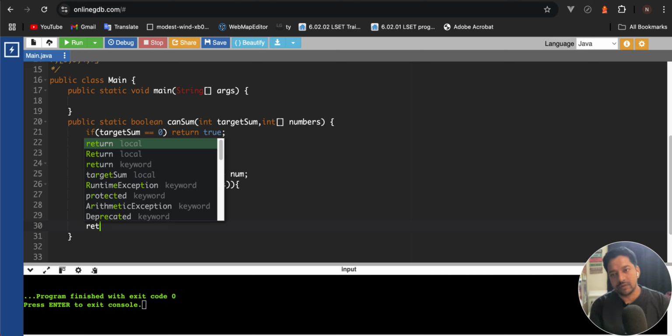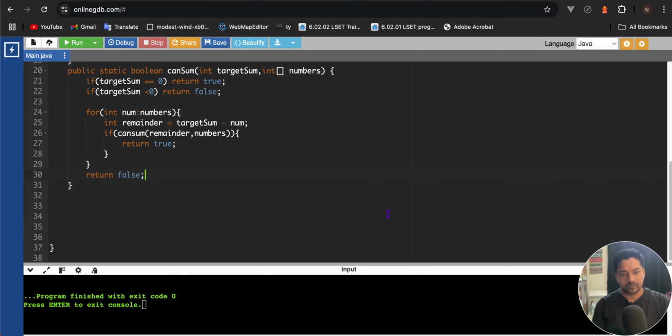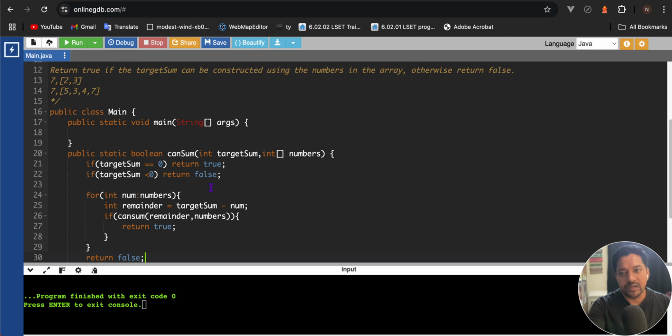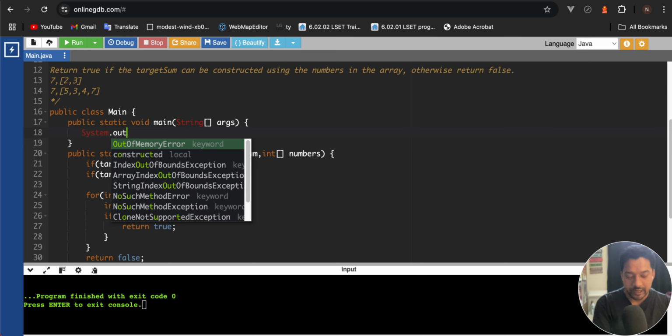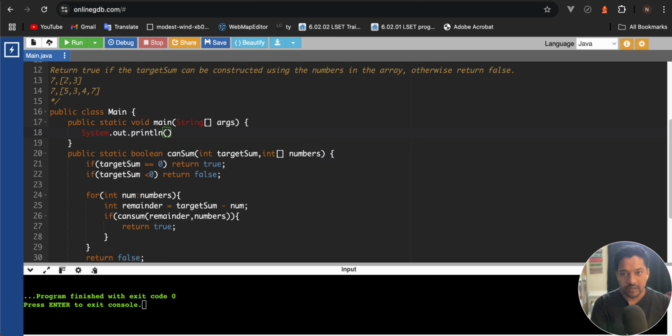We'll see that recursion tree also, in which we are not able to get it. So from here we'll call this method and see if it's working or not.